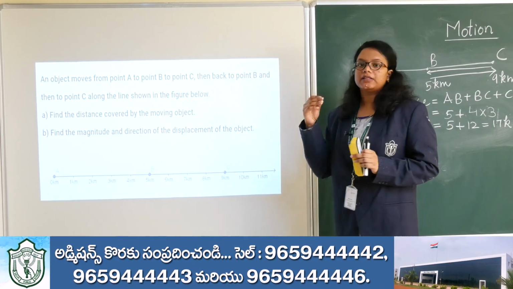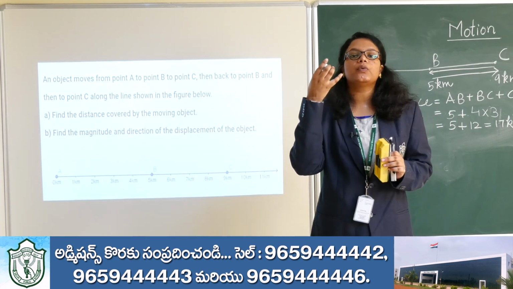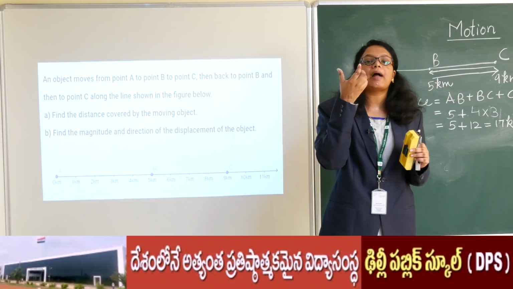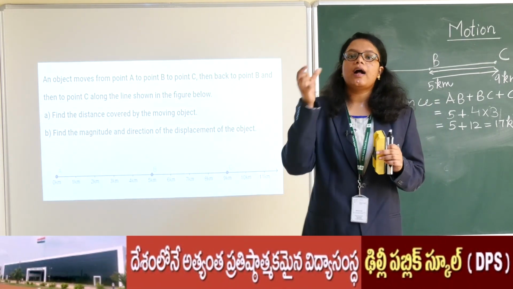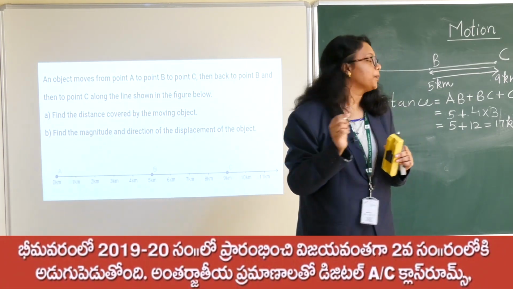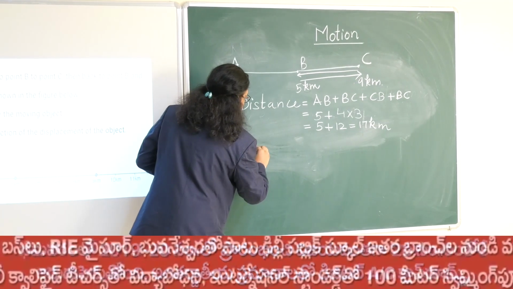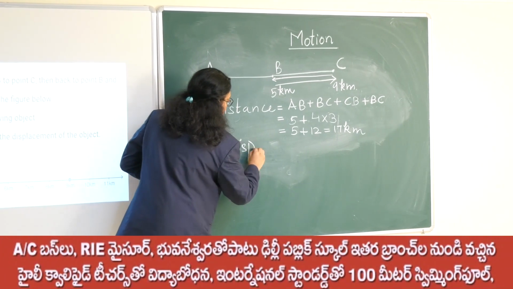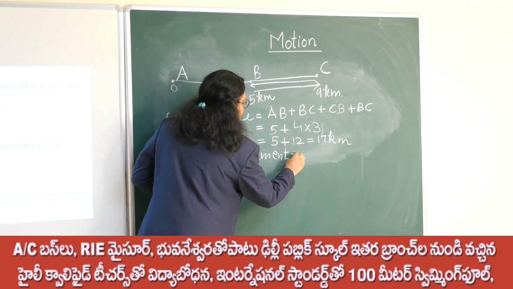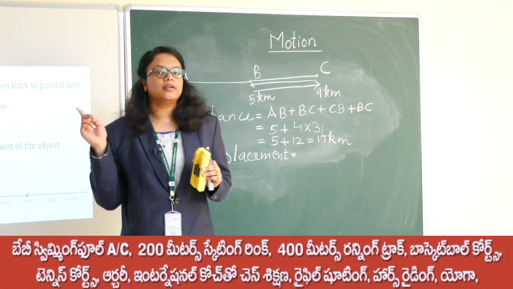Magnitude, please don't be afraid of the word magnitude. Magnitude is nothing but indicating it with a number. Like, I have moved 200 meters, so 200 is the magnitude. You have moved 100 meters, 100 is the magnitude. That is, the quantitative term is the magnitude. If I say displacement, I have already told that displacement is the shortest distance between the initial and the final point.